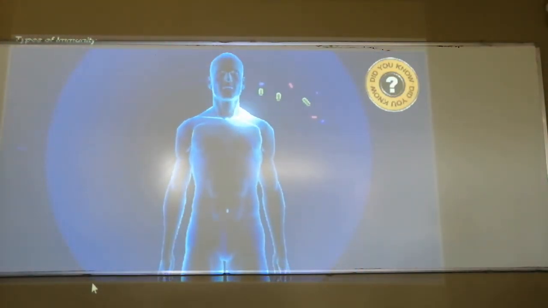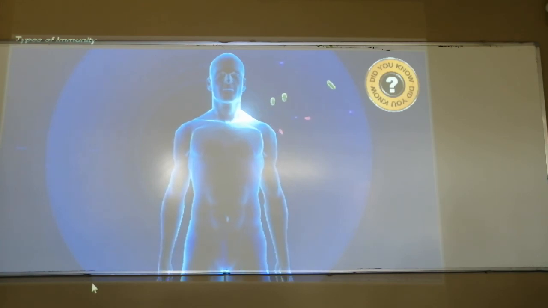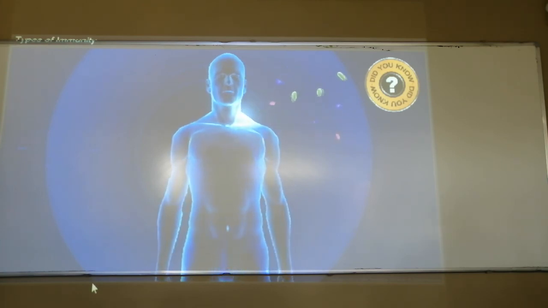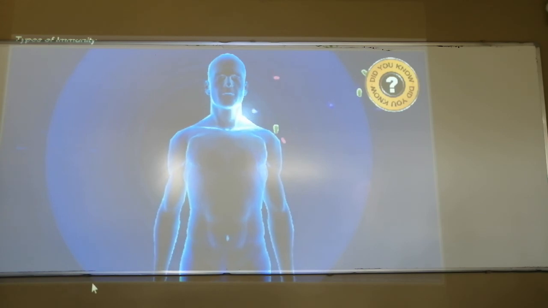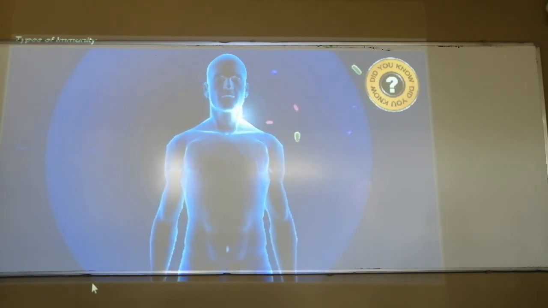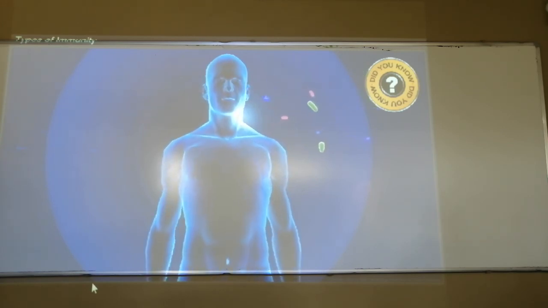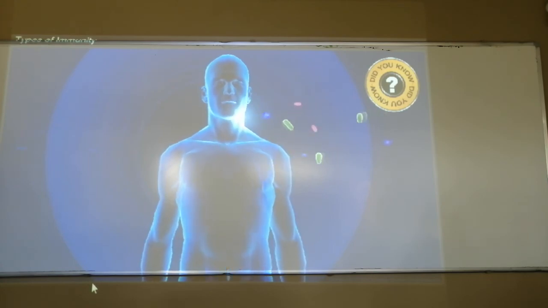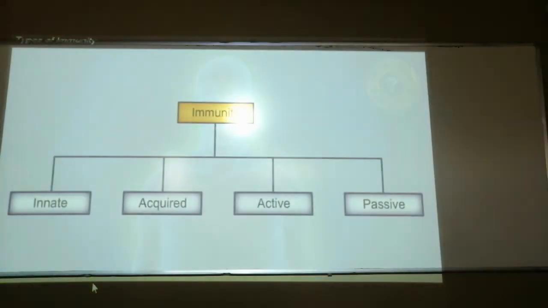Now, when bacteria, microbes and fungi infect the organism, initially you can think about what kind of antibody can be generated. It depends. If it is developing inside your body on its own, through your own B lymphocytes, then it is active. Now, you have seen that immunity is divided into innate, acquired, active and passive, depending on what kind of pathogen-killing mechanism we actually have.